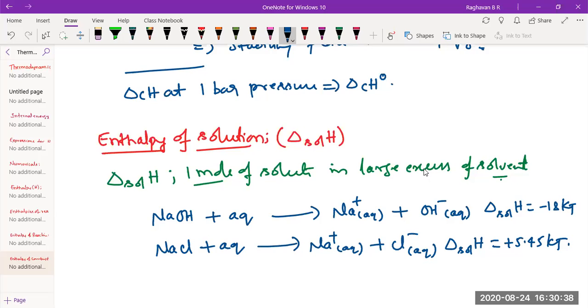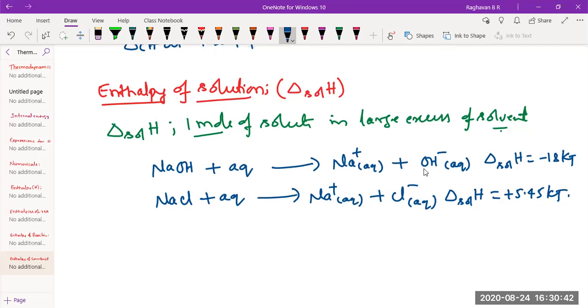You should remember one thing. Enthalpy of solution of ionic salts is always positive, endothermic. Sodium hydroxide is not an ionic salt, it is a base. We can generalize only in the case of perfect ionic salts.